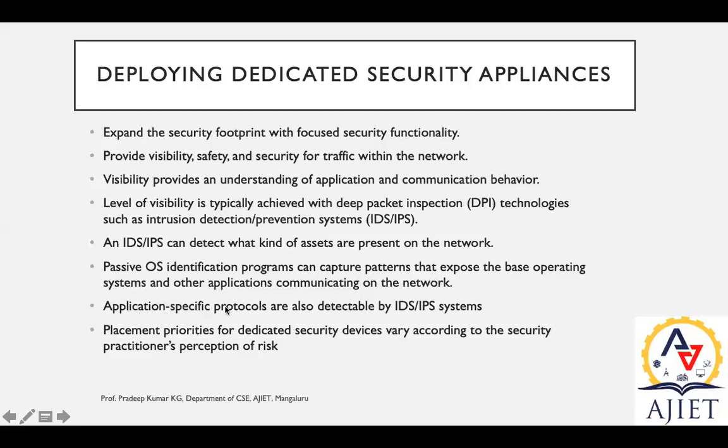Then application specific protocols are also detectable by IDS and IPS systems. For example, FTP and SMTP, simple mail transfer protocol. Using SMTP, there is a chance of intruders sending malware or spam emails.